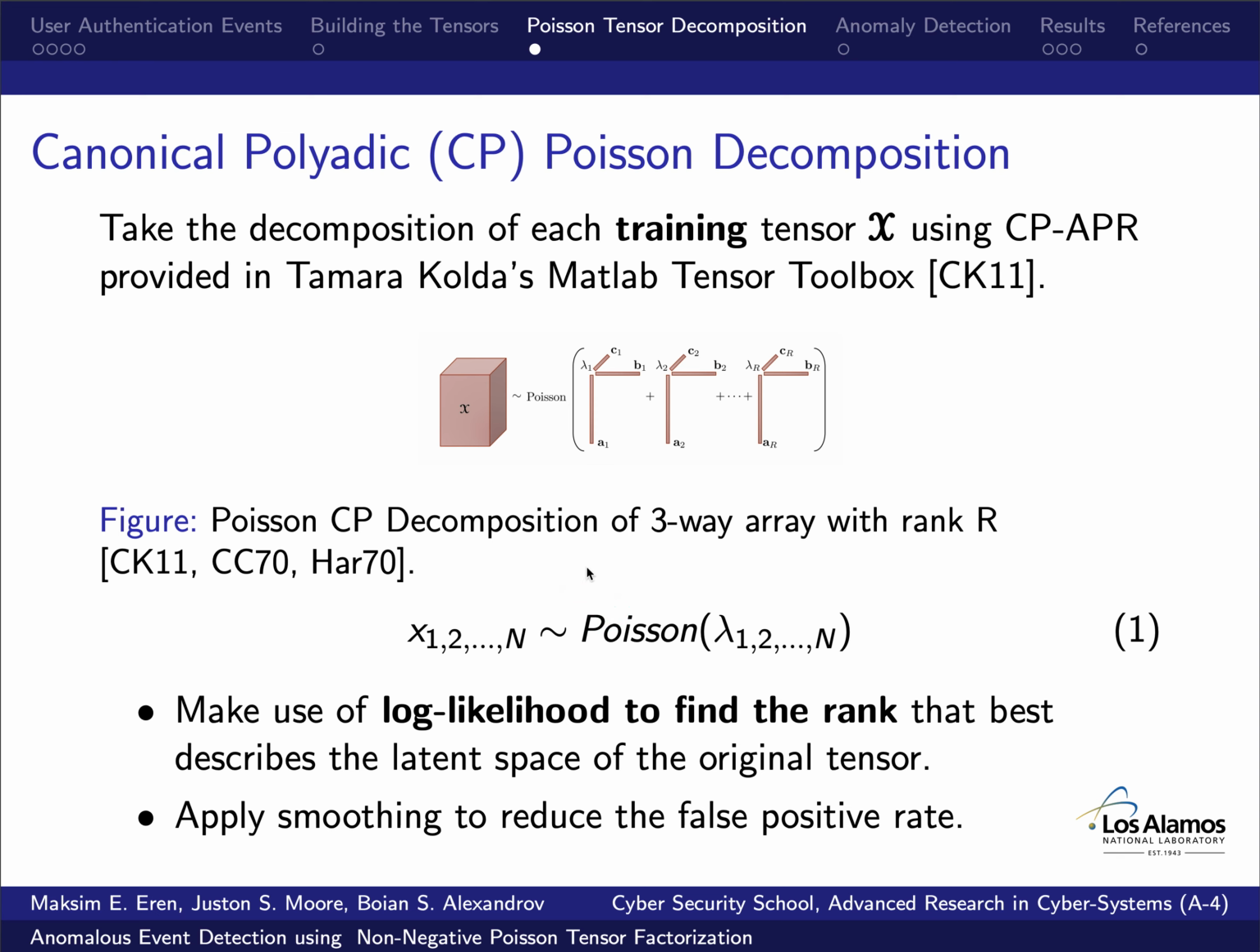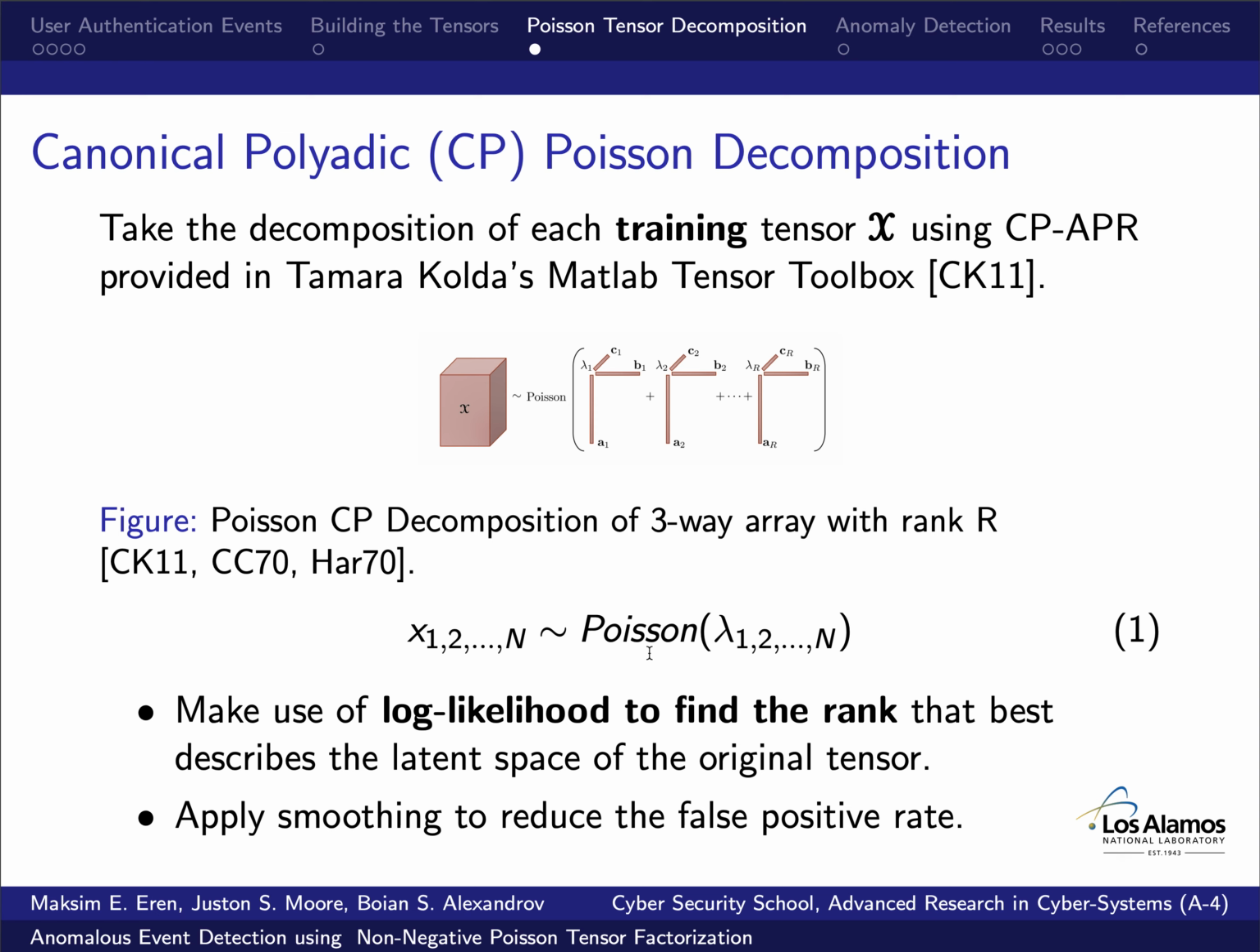And we'll make use of the log likelihood to find the rank that best describes the latent space of the original tensor. We will choose the rank by taking the decomposition of the validation training set over different ranks, and then choose the one that gives the highest log likelihood. And we'll also apply smoothing to reduce the false positive rate. We'll use the rank 1 tensor decomposition and weight its Poisson lambda parameter with 0.1, and we'll add the best rank R and take its decomposition, and weight its lambda with 0.9, and that will allow us to keep the